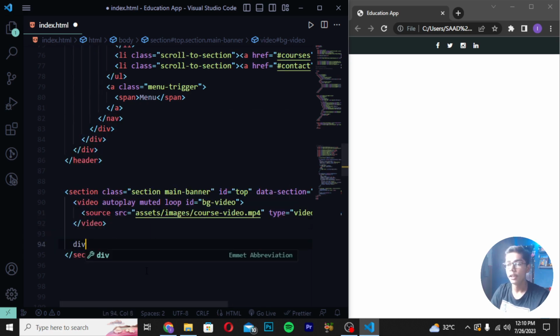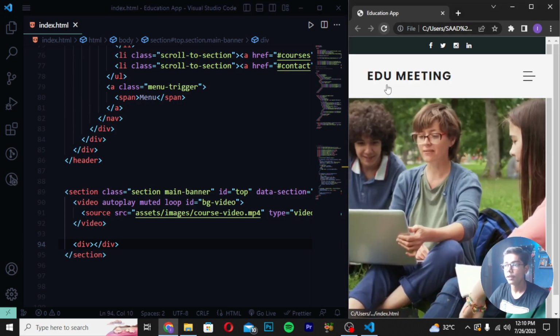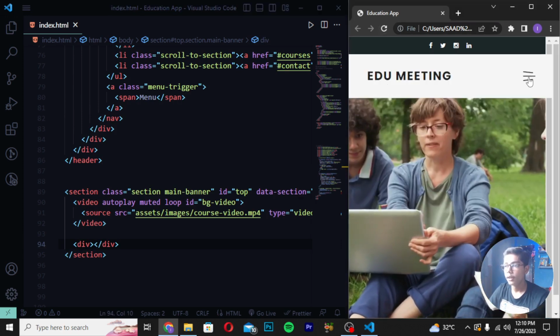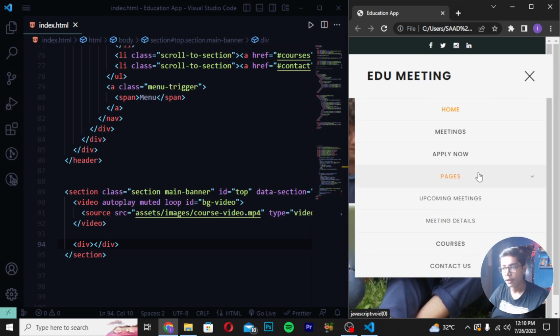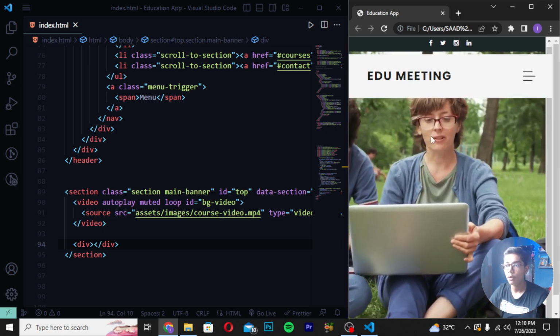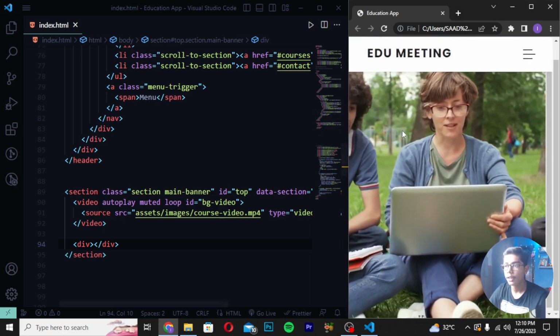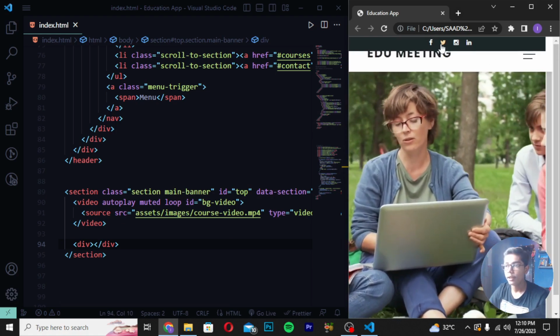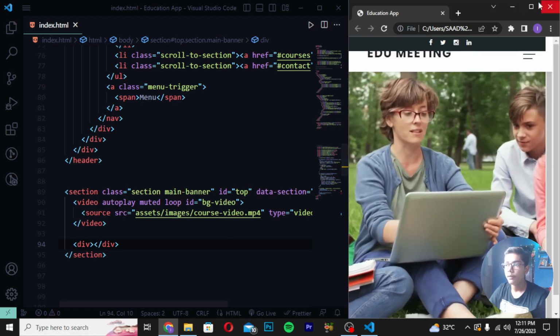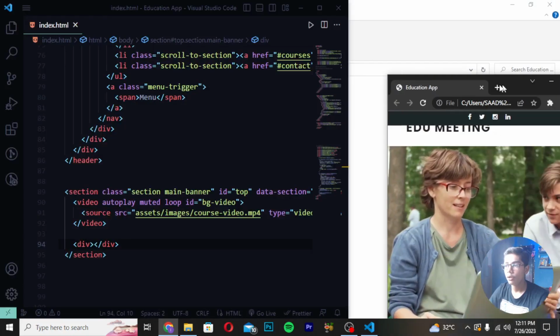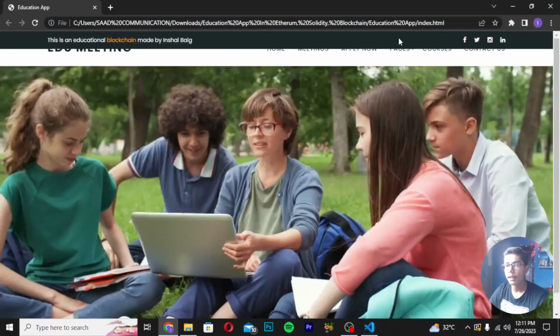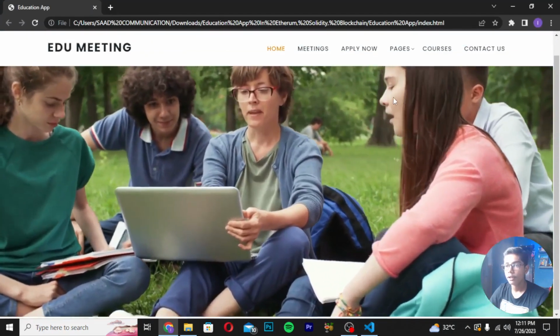And then you have to just create a div, but remember just first of all reload and check it is working or not. Okay, so we are getting all that things, like we are getting all the navbar with the drop down menu as well, and the educating logo, and the background video is also working. Means that it is perfectly good looking. Then at the top we are getting our logos as well. So after getting that all stuff, you can see if I just show you by full screening it, so you can see we are getting all the things like we want here, which is looking awesome.